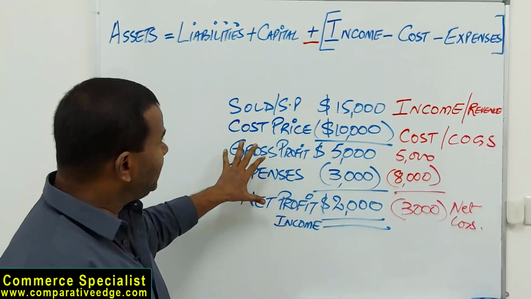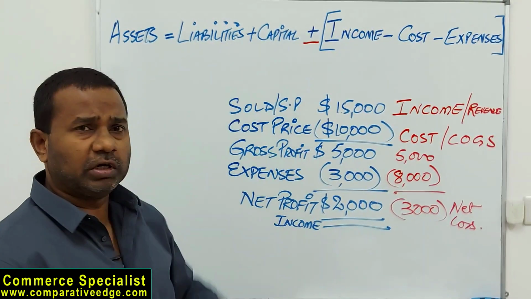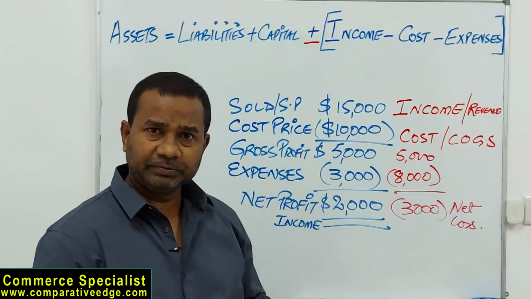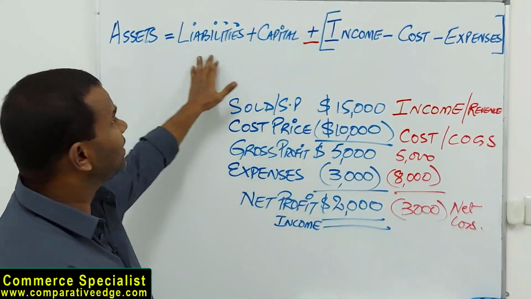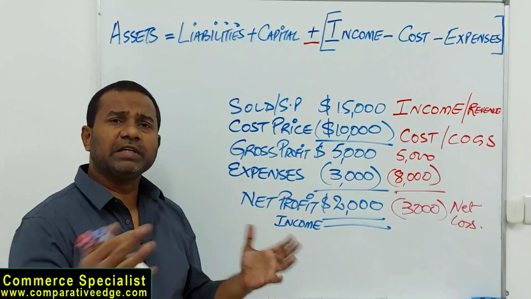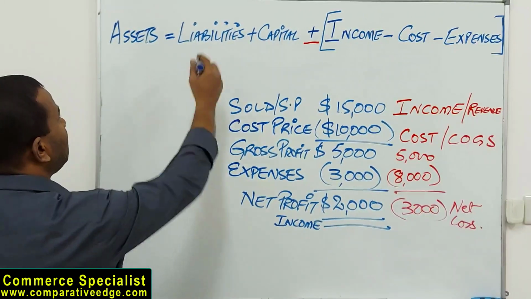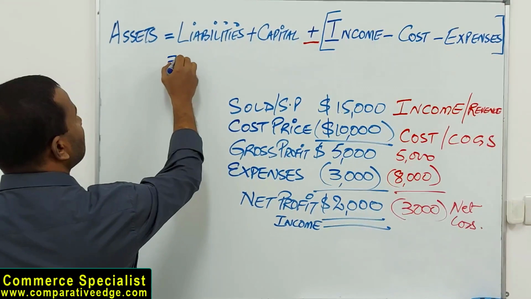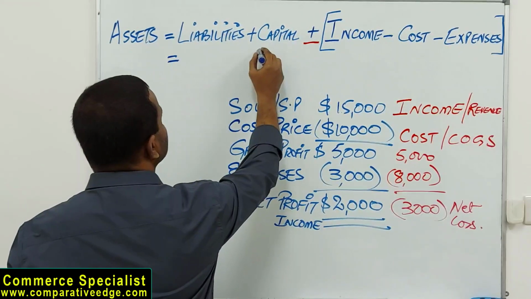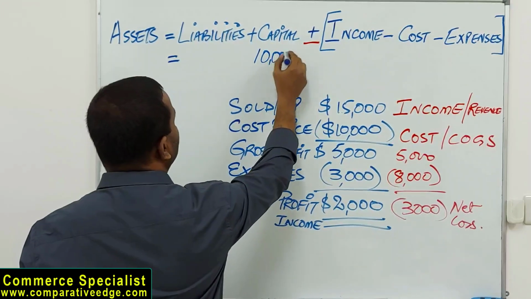Now, putting these amounts into the equation on top, how do they fit in here? Assets, liabilities and capital, I already told you. So let's take a small example. I started a business. I invested 10,000 from my pocket.